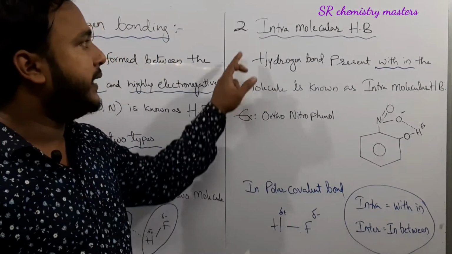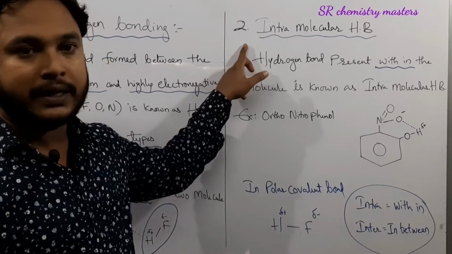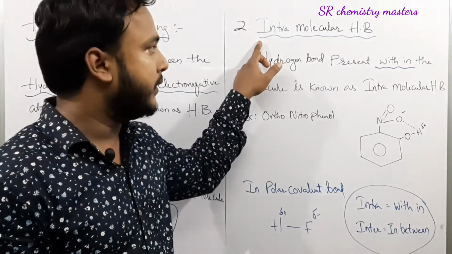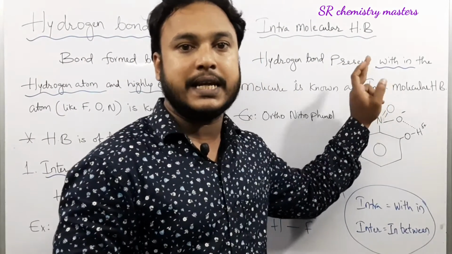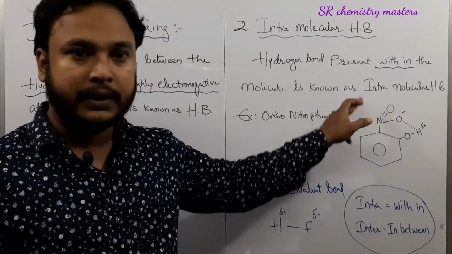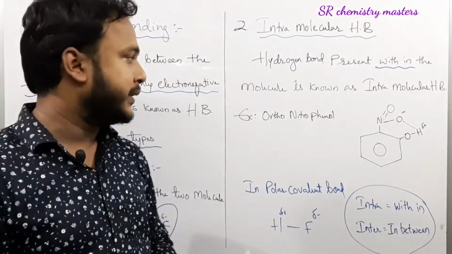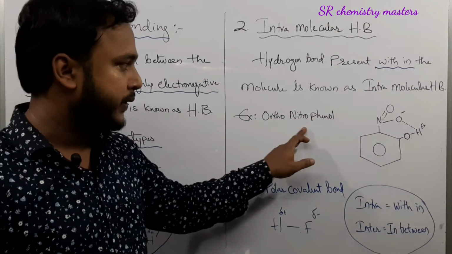And when it comes to intramolecular hydrogen bonding, as we have seen, intra is nothing but within. Hydrogen bond is present within the molecule, then that is considered as intramolecular hydrogen bonding. The example for intramolecular hydrogen bonding is orthonitrophenol.